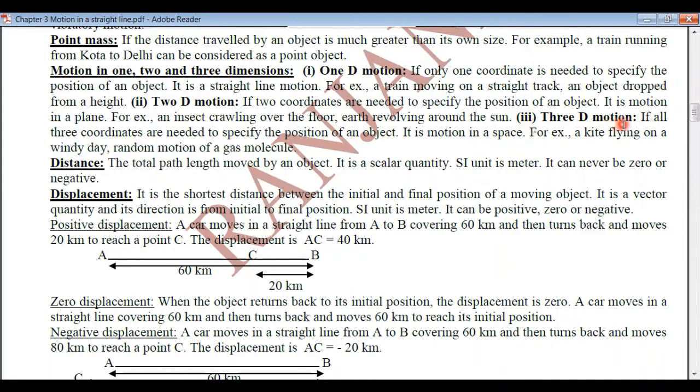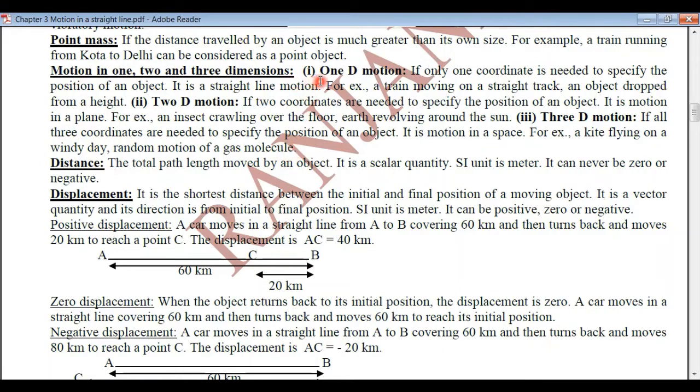The third one is 3D motion. If all the three coordinates are needed to specify the position of the moving object, that is, the object is moving in space. For example, a kite flying on a windy day, all the three coordinates will be needed to specify its position. Or a random motion of a gas molecule. A gas molecule moves in space, that is, all three coordinate axes are needed to specify its position.